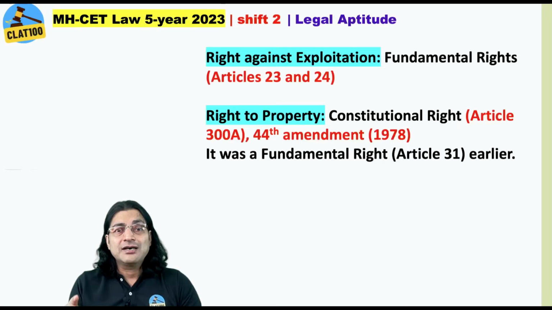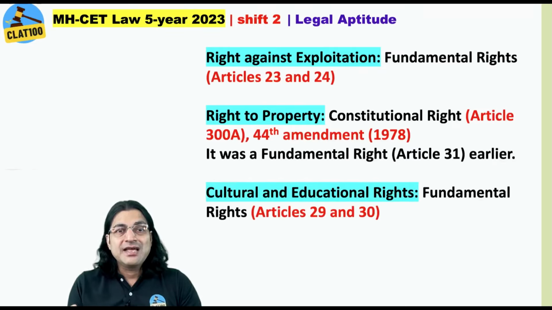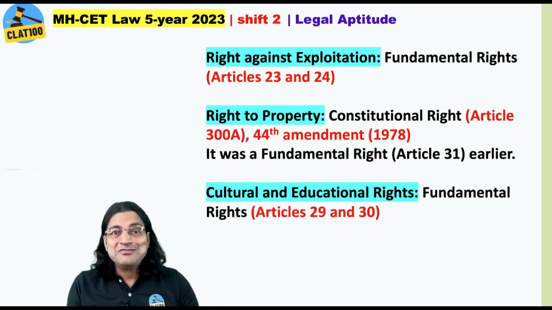This is Article 300A, mind you, 300A. Earlier, it used to be a fundamental right under Article 31, but that was amended in 44th Amendment in the year 1978. And cultural and educational rights, of course, Articles 29 and 30. So, which one is odd one out? Of course, right to property, because that is just a constitutional right and not a fundamental right.